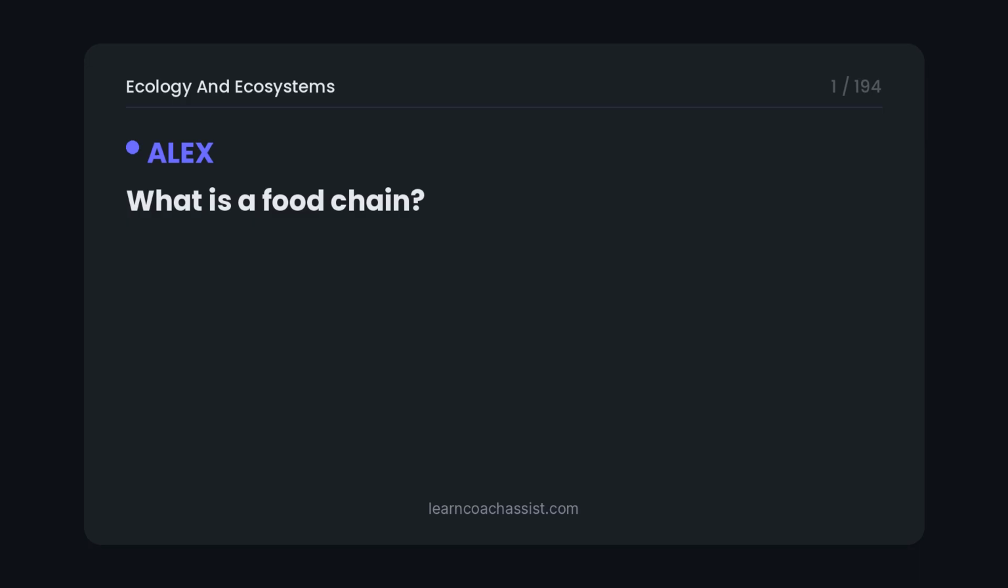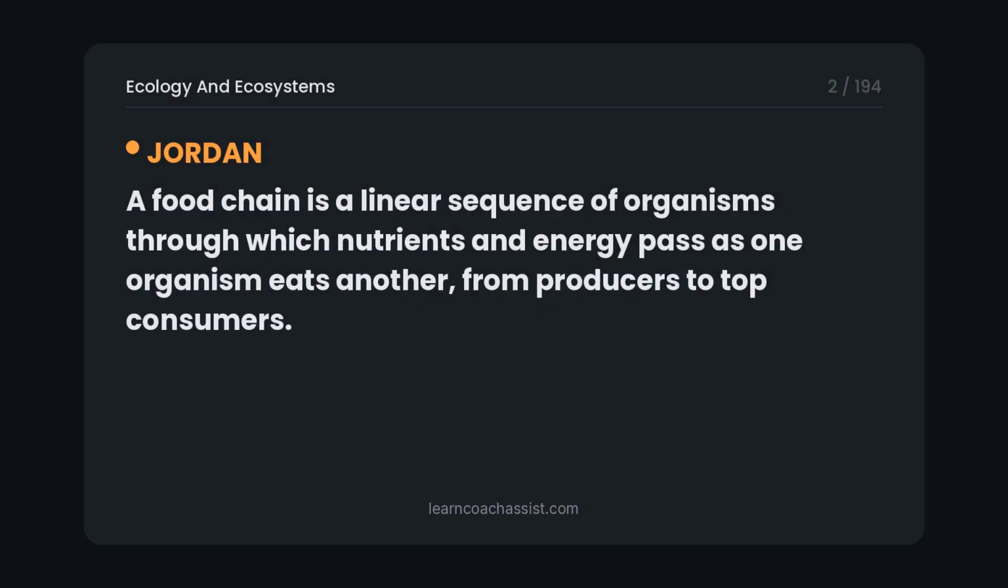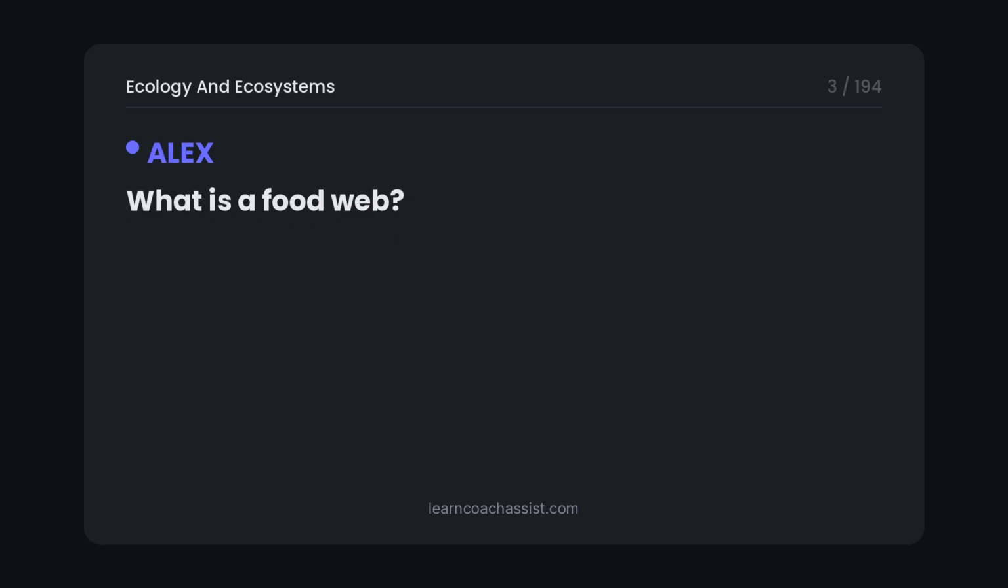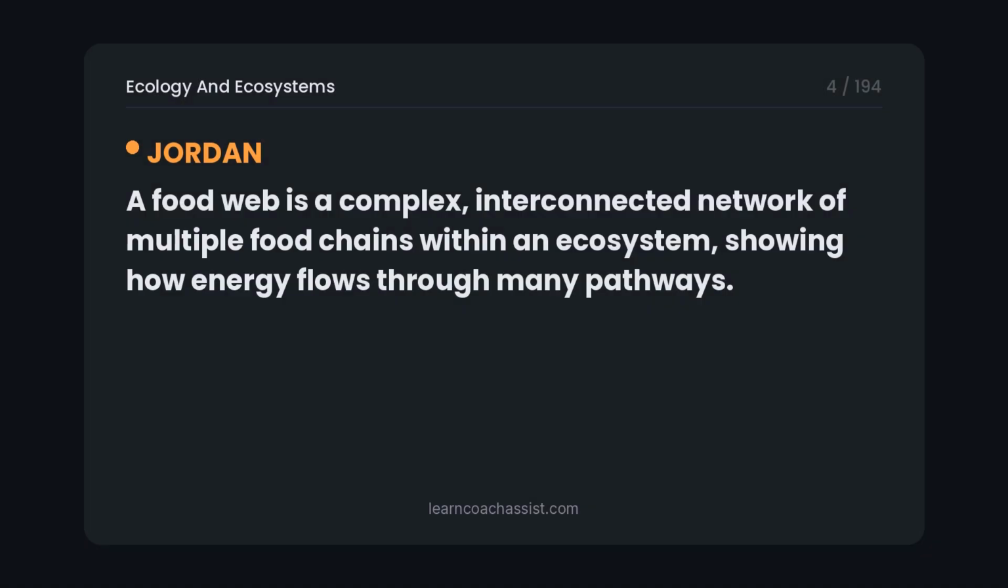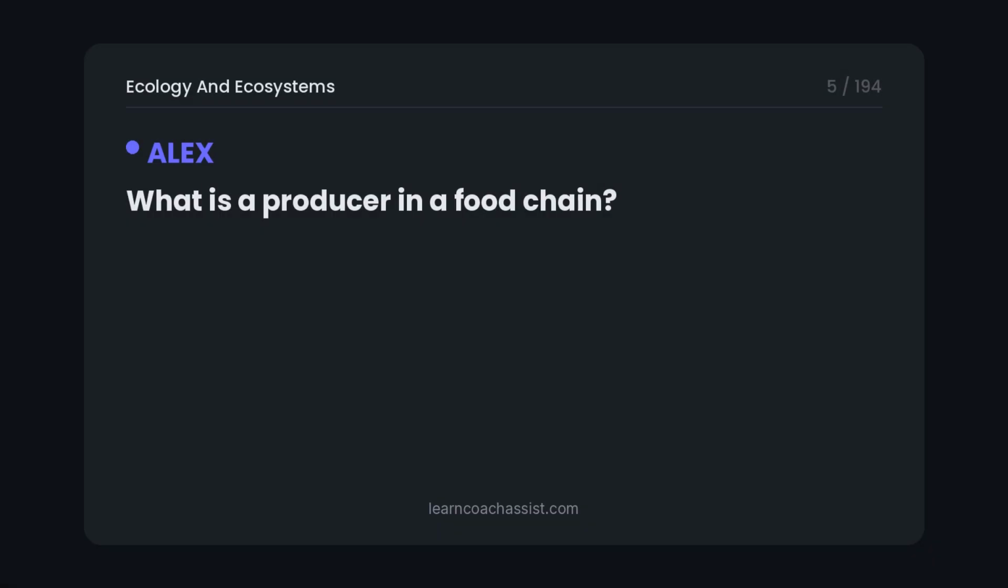What is a food chain? A food chain is a linear sequence of organisms through which nutrients and energy pass as one organism eats another, from producers to top consumers. What is a food web? A food web is a complex, interconnected network of multiple food chains within an ecosystem, showing how energy flows through many pathways. What is a producer in a food chain?